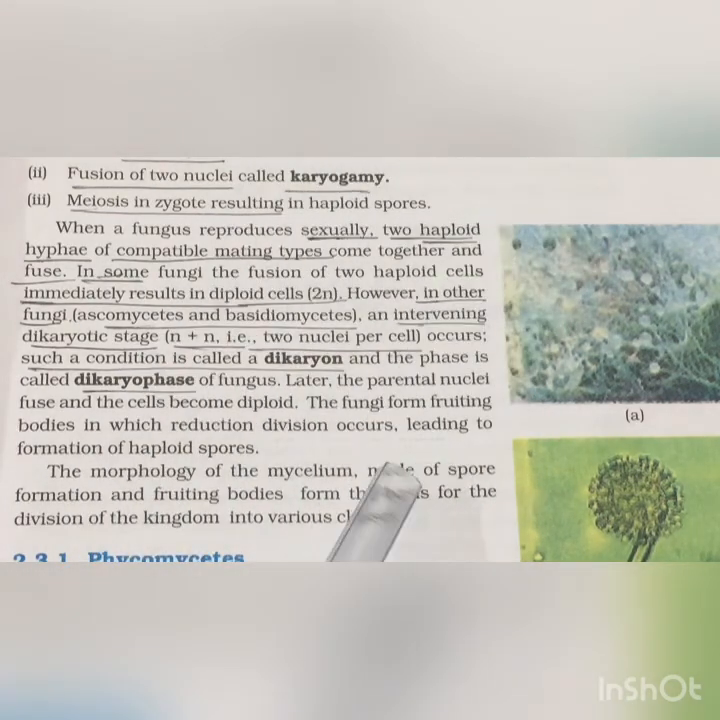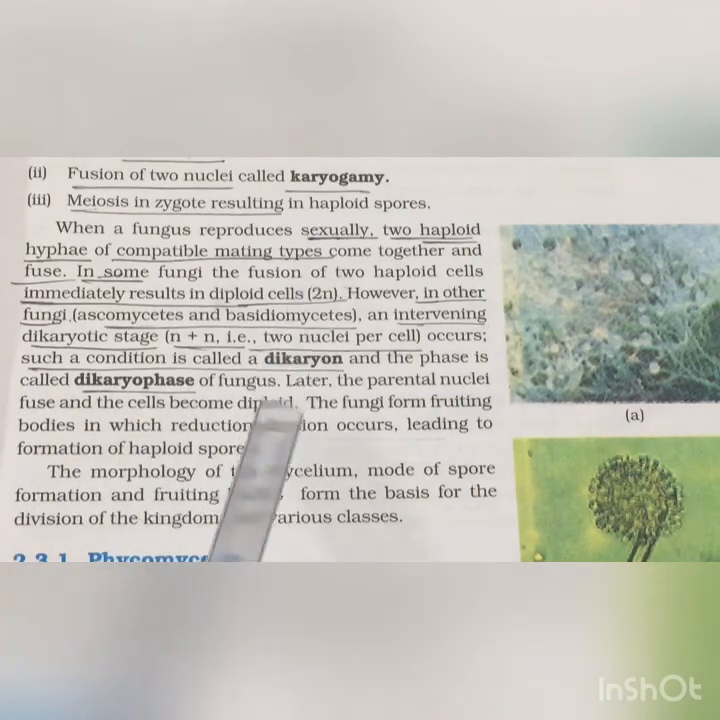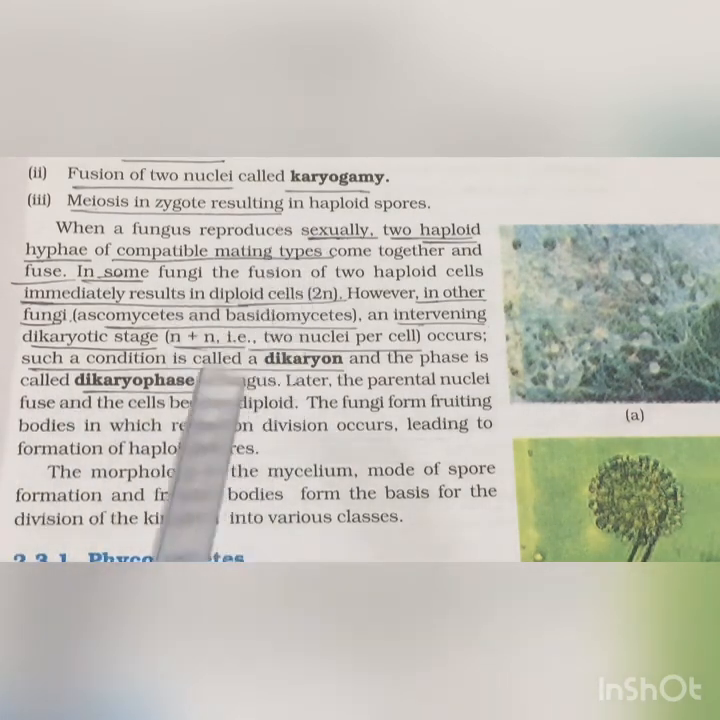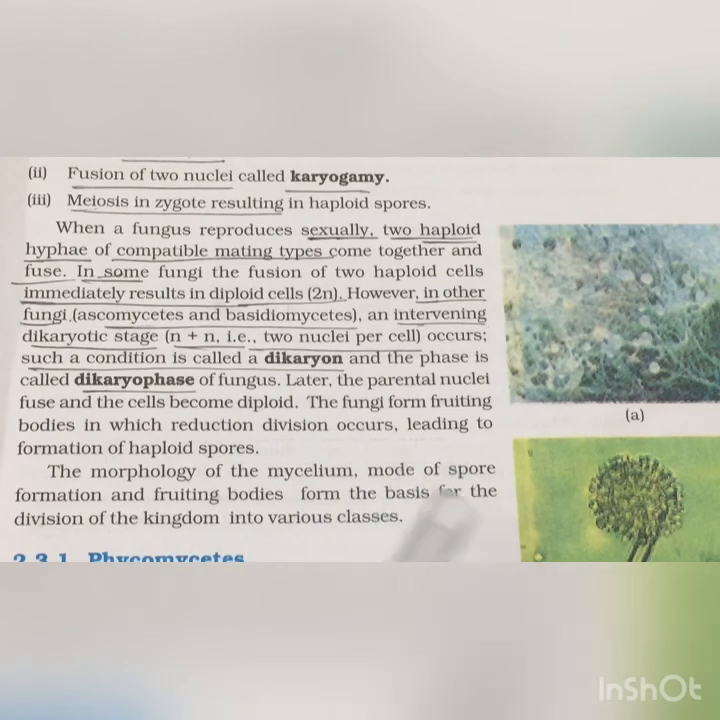Afterwards the parental nuclei fuse and the cells become diploid, and then reduction division occurs, leading to the formation of haploid spores. The morphology of mycelium, mode of spore formation and fruiting bodies form the basis for the division of the kingdom into various classes.